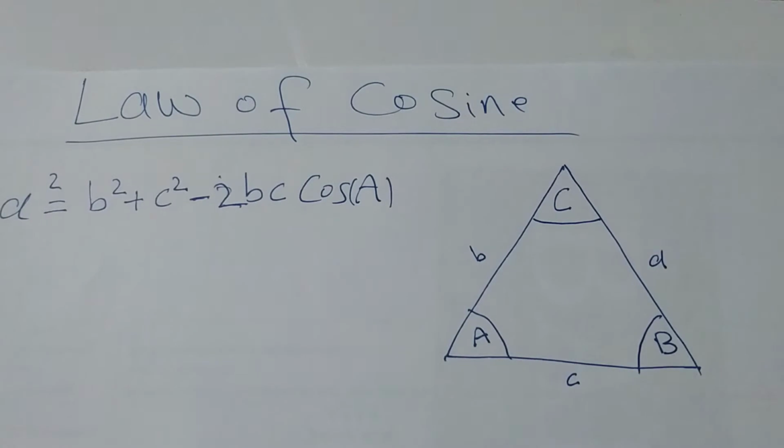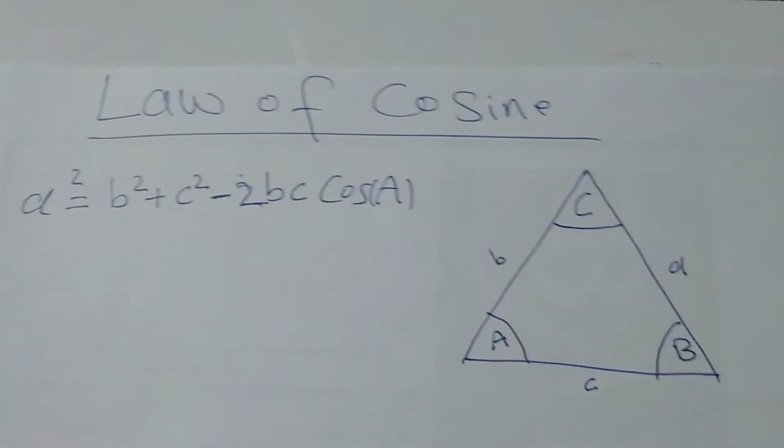This is the first formula for cosine law.